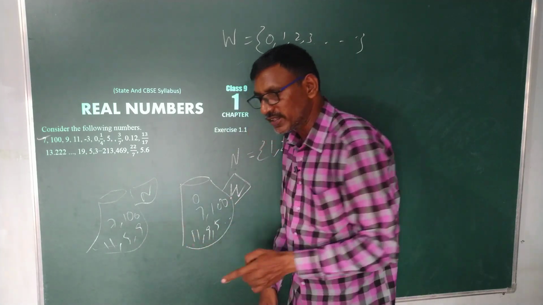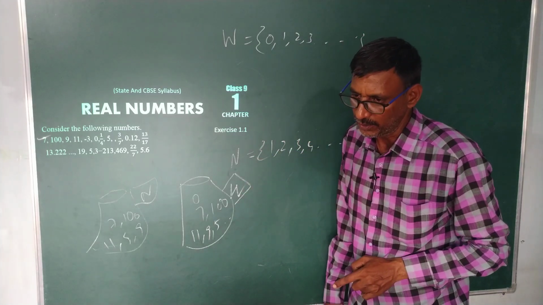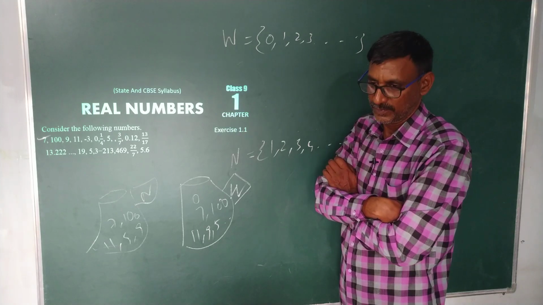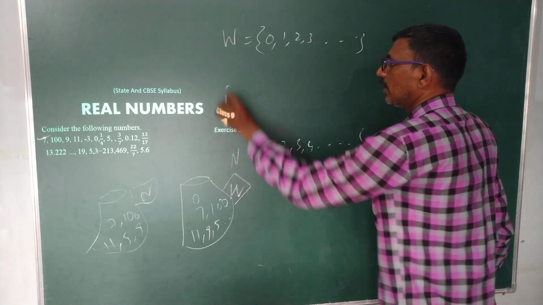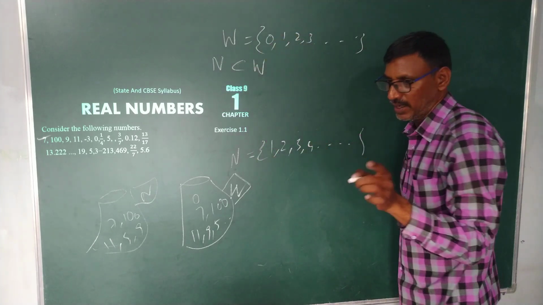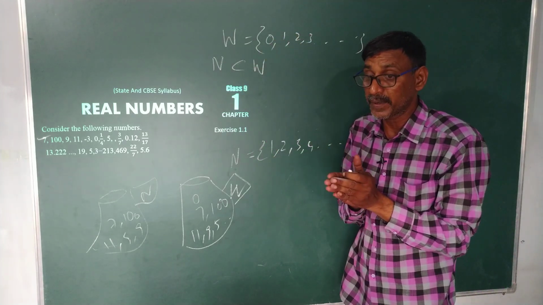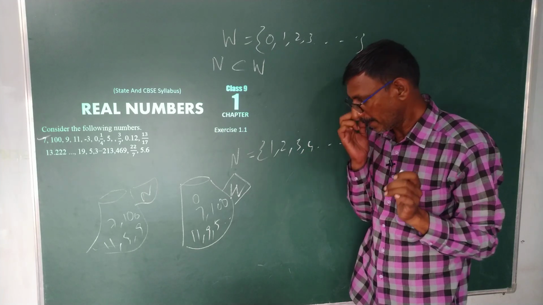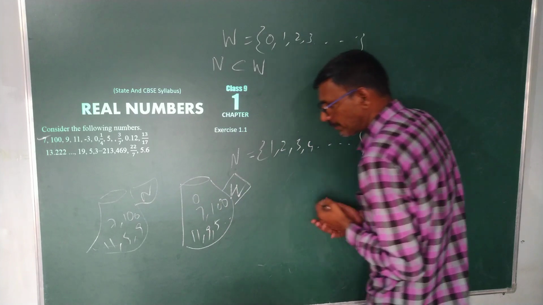From these two situations I understood one thing. What do you know? All natural numbers come under whole numbers. That means natural numbers are a subset of whole numbers. This is only a brief review of real numbers.